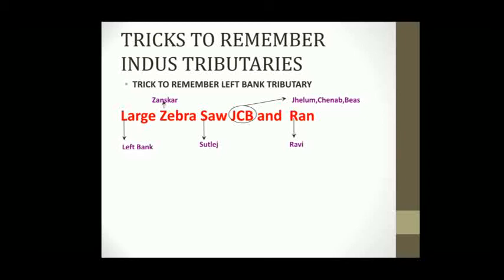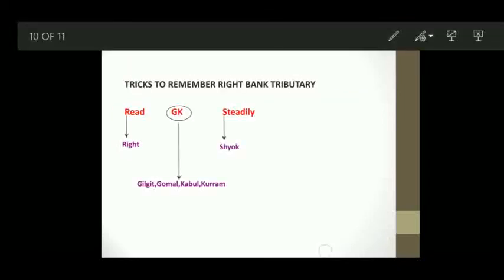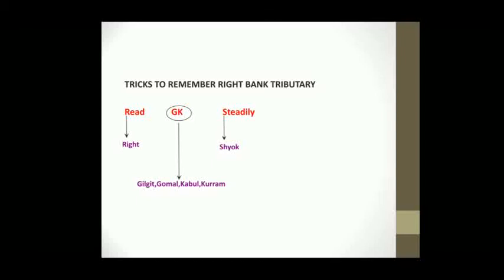Next, for right bank tributaries: Gilgit, Gomal, Kabul, Kuram and Shyok. So these are right bank. Read GK steadily. R stands for right, GK: there are two rivers to remember from G and two rivers from K. So Gilgit, Gomal, Kabul, Kuram, and steadily, S stands for Shyok. So this is what I found which might be useful.